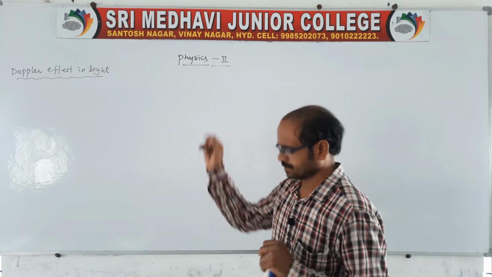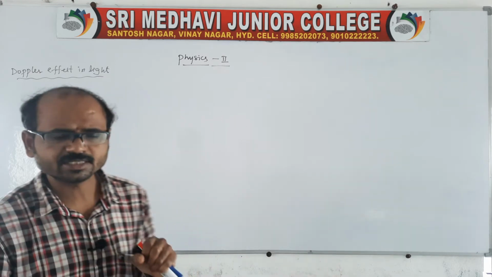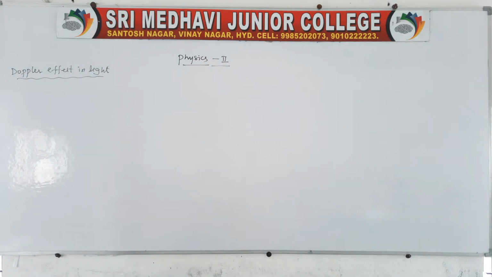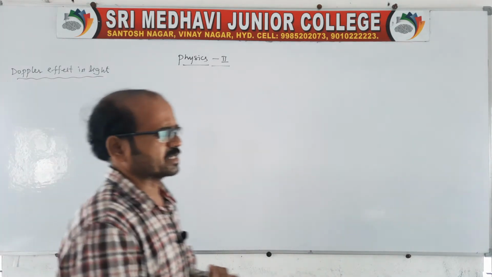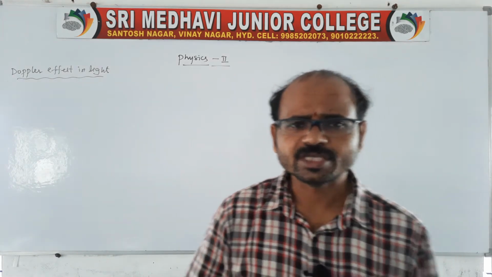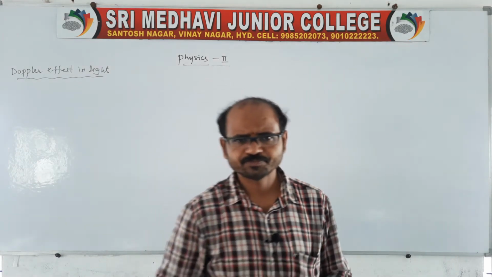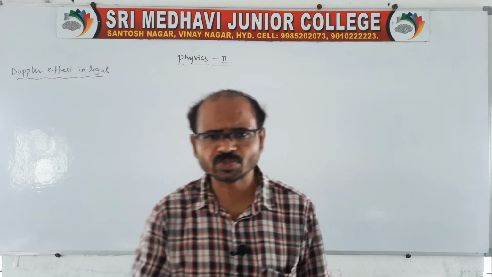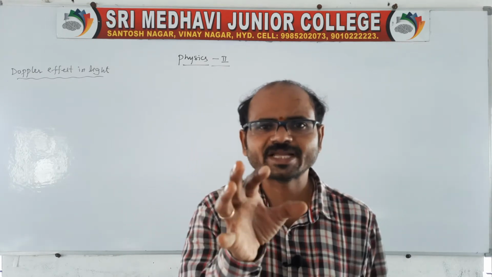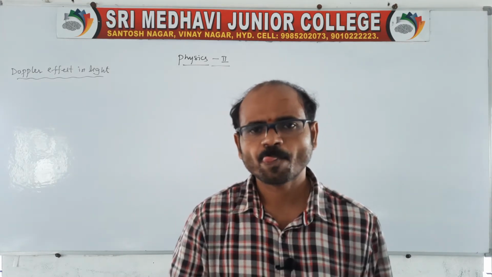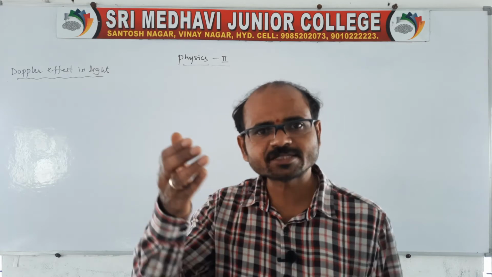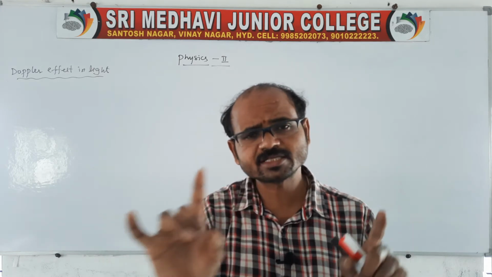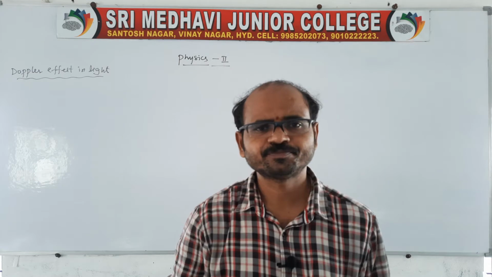Sir, what about light? See, in case of light, there is also a Doppler effect, and it is very simple. Here also it is the same case. The observer is at rest, and the source of light is moving towards the observer, or the source of light is moving away from the observer. In both cases, the observer is at rest only.